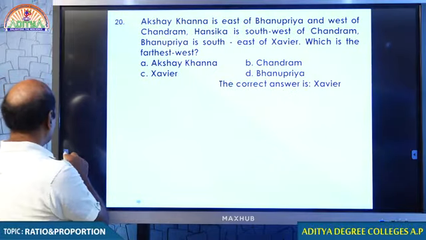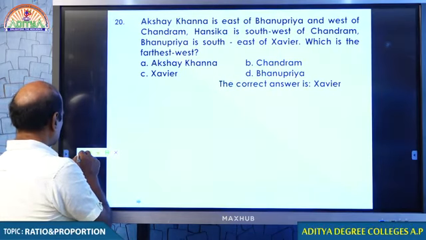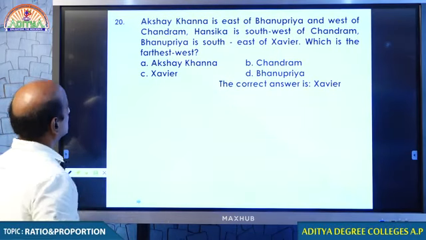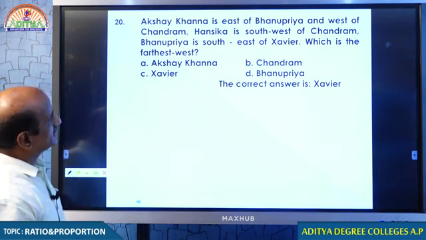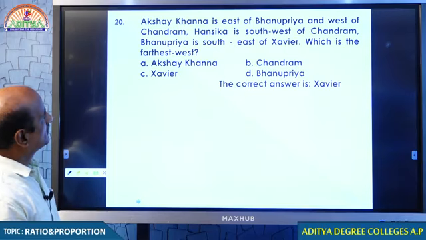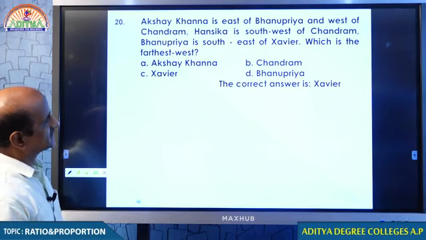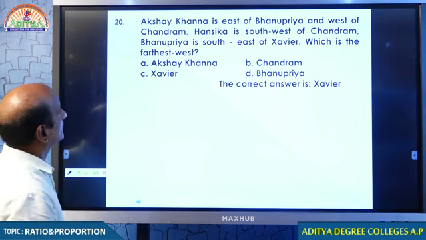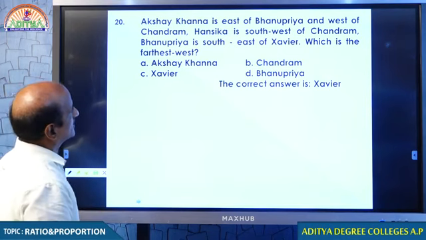Yes, students, this kind of questions we can easily handle. But before handling, we must see how to start. Akshay Khanna is east of Bhanupriya and west of Chandram. Hansika is southwest of Chandram. Bhanupriya is southeast of Xavier. So this is what you are actually given. Where can we start? We can start from anywhere.